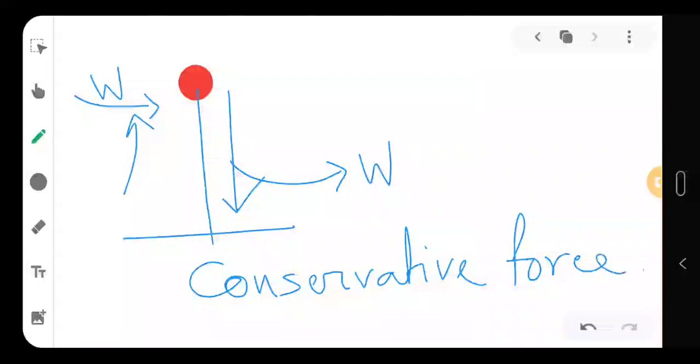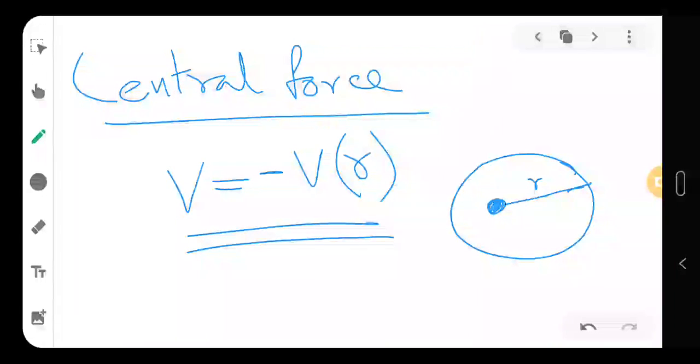So gravitational force is a conservative force, and also a central force, because the potential due to this is negative and a function of r.